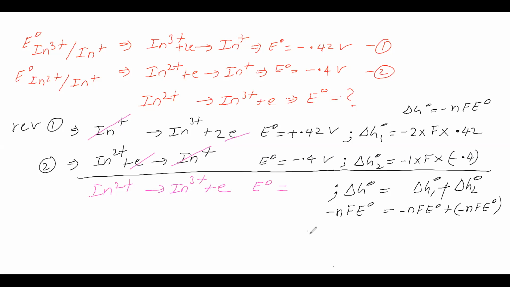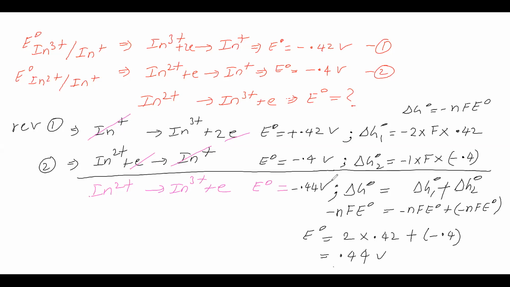For this we want E naught, so we will take E naught equal to this. For this n is 2, and E naught is 0.42. Plus, for this n we have written 1, so we will leave it, and E naught is minus 0.4. Now we can get E naught. So E naught is 0.44 volt. So we got the E naught value for the required reaction.